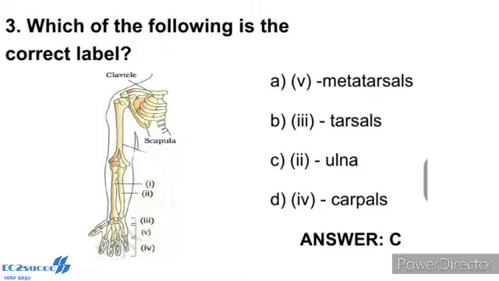Each clavicle is a long slender bone with two curvatures. This bone is commonly called the collarbone. So the correct answer is option C, ulna.